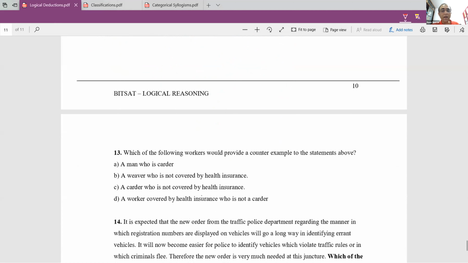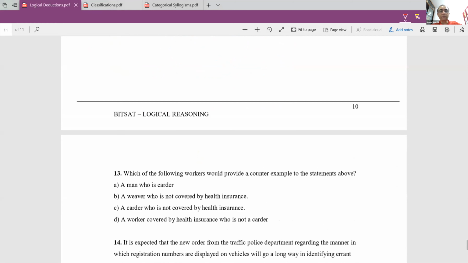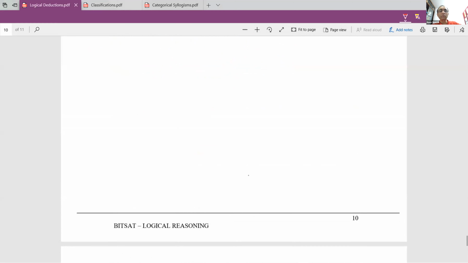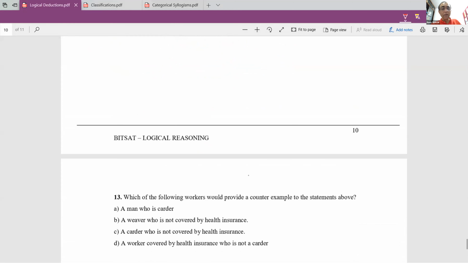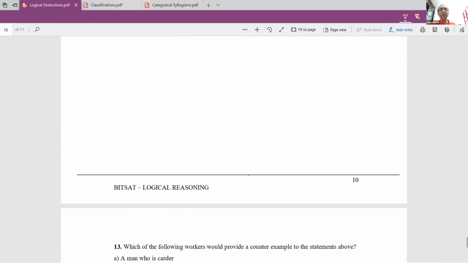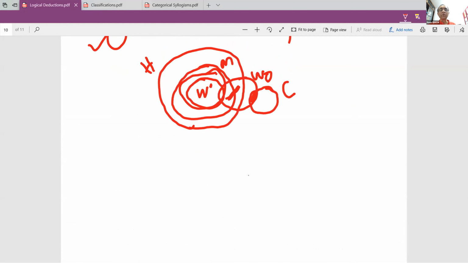Let us look at D. A worker covered by health insurance who is not a carder. So this is a counter example. A worker covered by health insurance who is not a carder. So all workers are not carders.